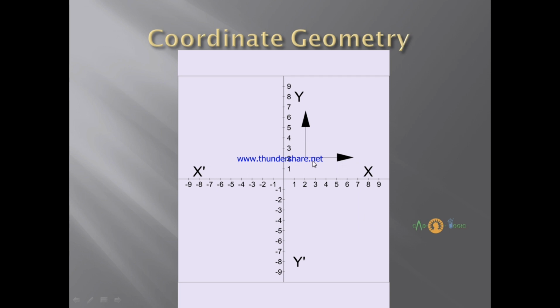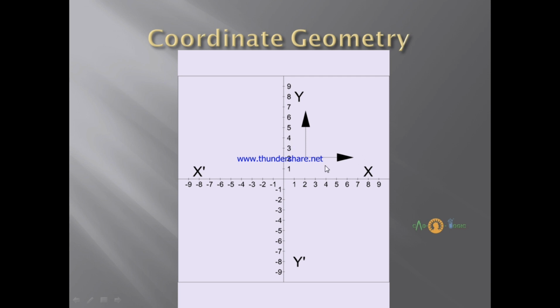What directions are these? When we move from left to right, the x value increases, right? Anywhere in this coordinate system, if we are moving from left to right, x value increases. Suppose this value is 2, this value will be 7.